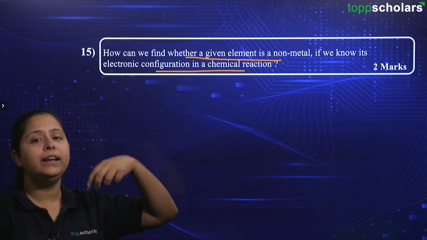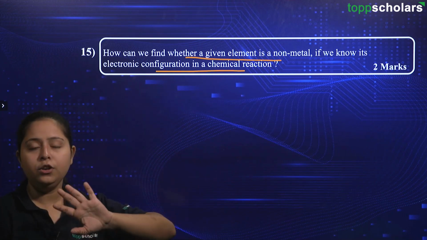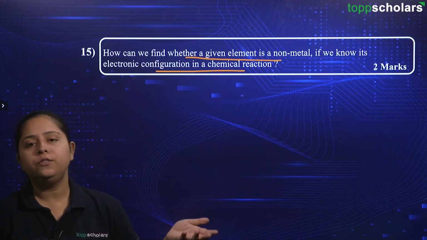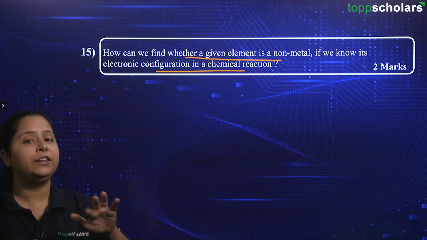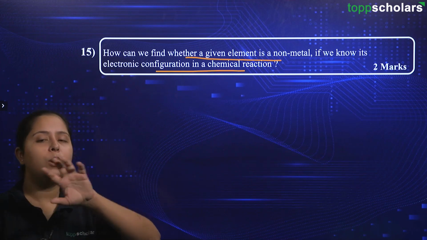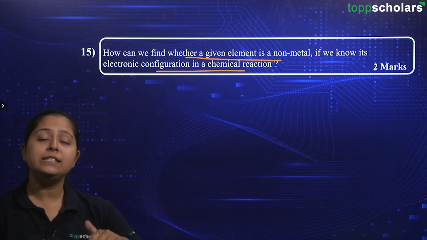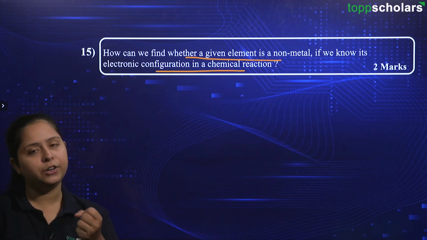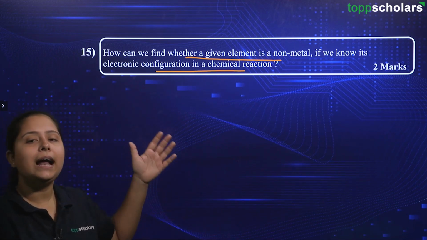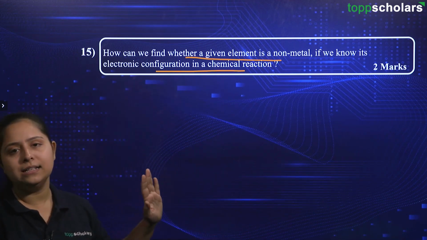And it had the tendency to lose the one electron to obtain the stable electronic configuration. Just contrasting was the chlorine atom. It had the electronic configuration of 2, 8, 7, and hence to acquire a stable configuration, it was easier to accept one electron than to donate 7 electrons, right? You can extrapolate that example and you can easily answer this question.